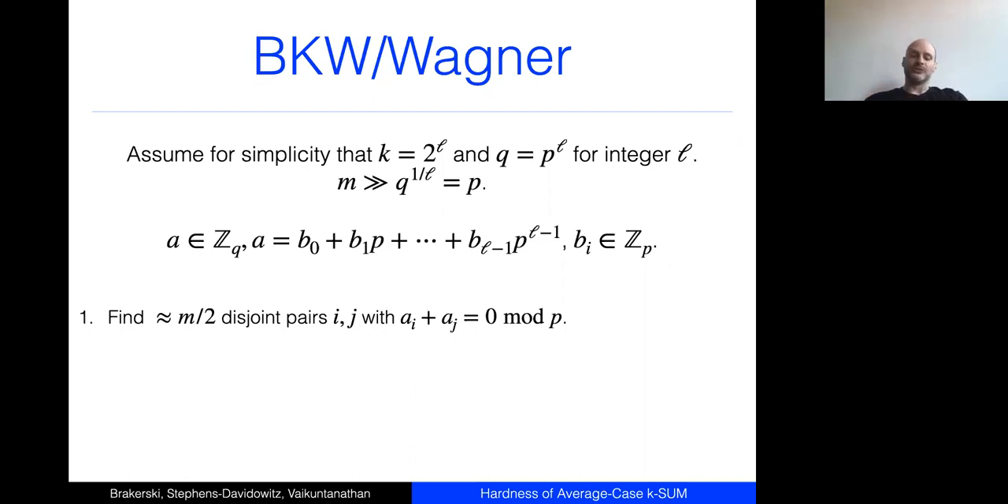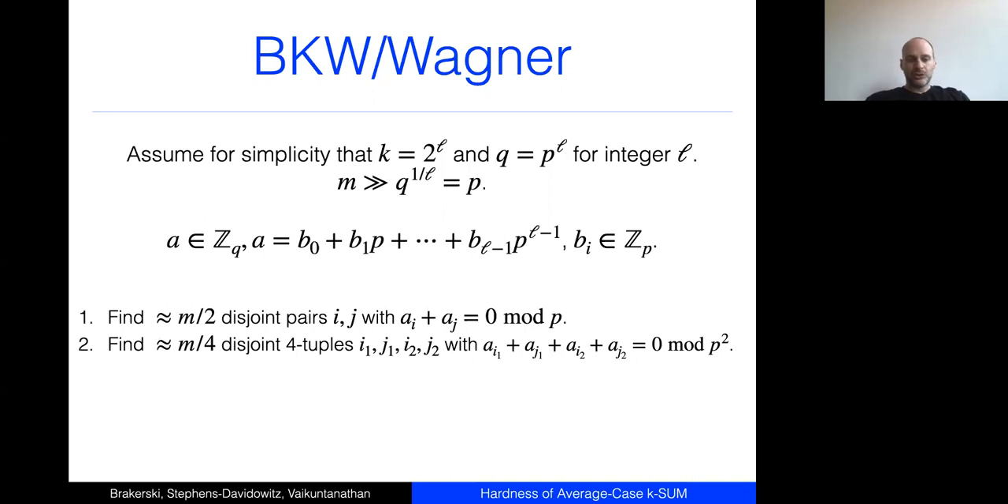And I'm claiming that we can find M over 2 disjoint pairs. Obviously, we can't find more than M over 2 disjoint pairs, but because M is much, much larger than P, we expect that basically every A should have a friend, a minus A that it could be paired with. So we do expect to be able to find M over 2 disjoint pairs, and we can do it in essentially linear time.